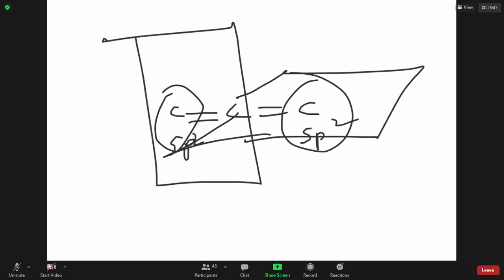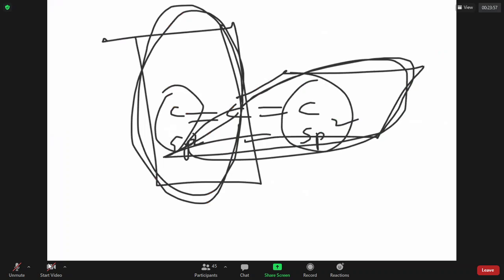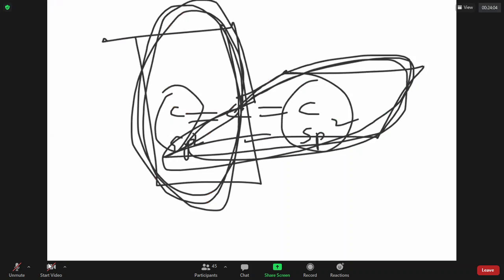Yes, sir. This carbon is making one bond horizontally, one bond vertically. Vertically with one carbon, horizontally with another carbon, because it has a pure p orbital lying like this, and a pure p orbital lying like this. sp hybrid orbitals are on the axis.